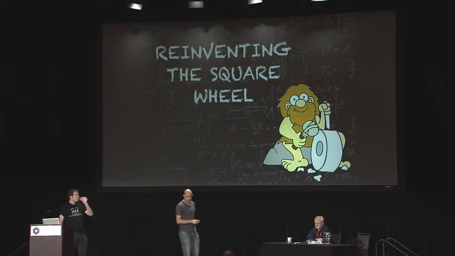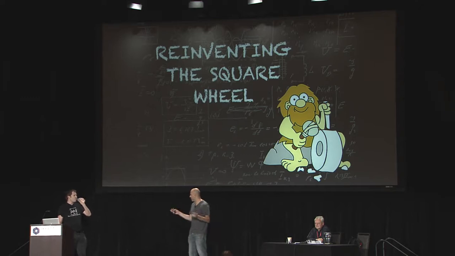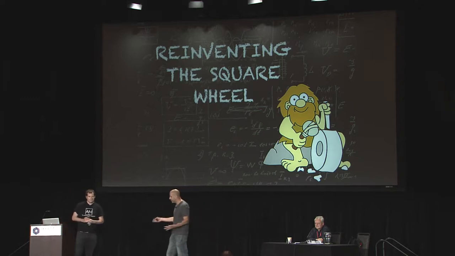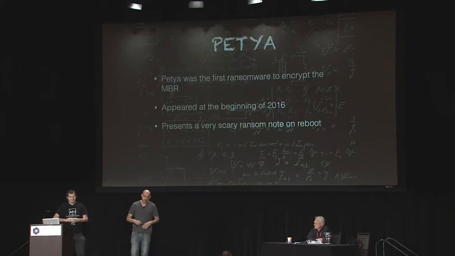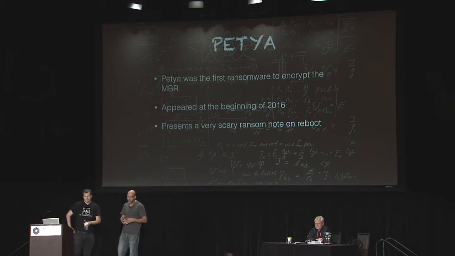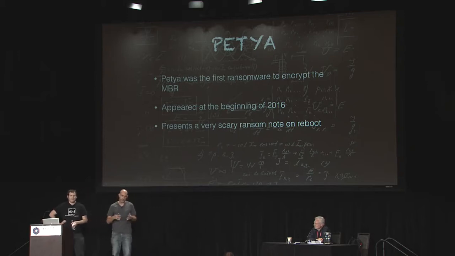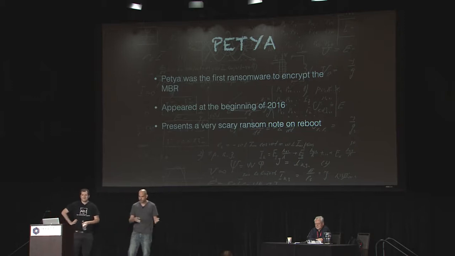So, next category, reinventing the square wheel. Well, I guess this needs no further explanation, kind of self-explanatory. So let's jump right ahead to our first example. You are all probably aware of the Petya ransomware, right? It was very popular in the beginning of 2016, and that is because it was actually the first ransomware to ever encrypt the MBR. So MBR stands for Master Boot Record, right?